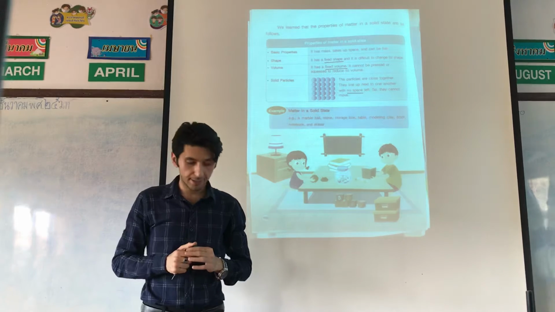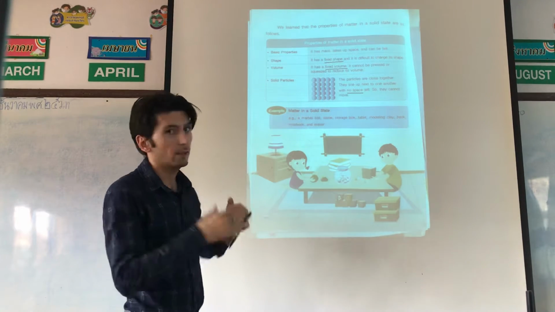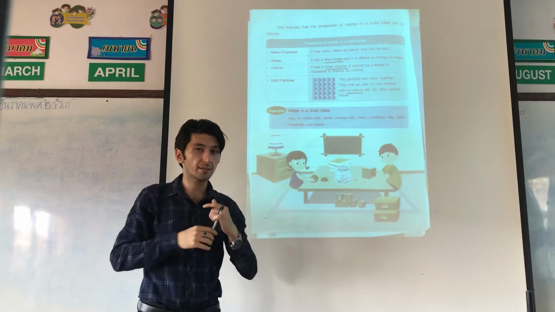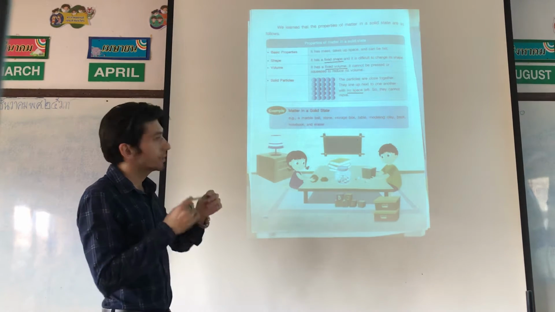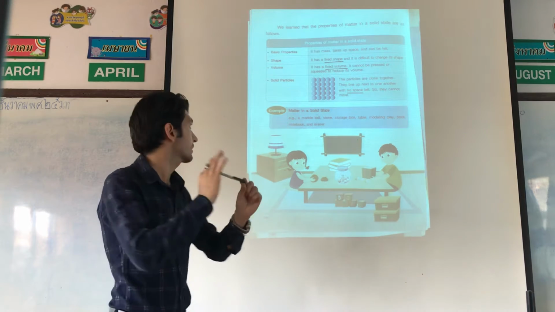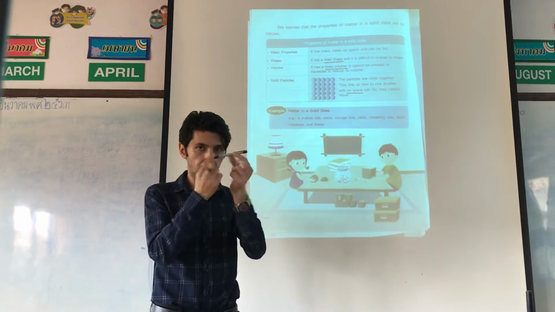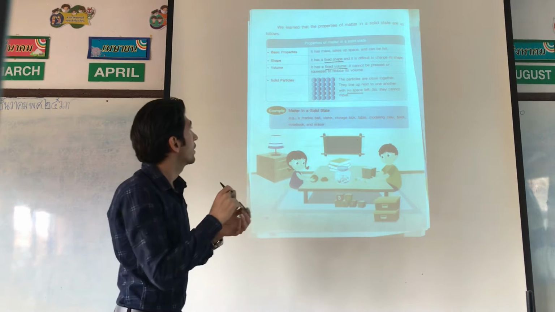Basic properties. It has mass. We talked about mass last week. All solids have mass. For example, this pen has mass. It takes up space, needs space. Yes, this pen needs space, for example, this space.